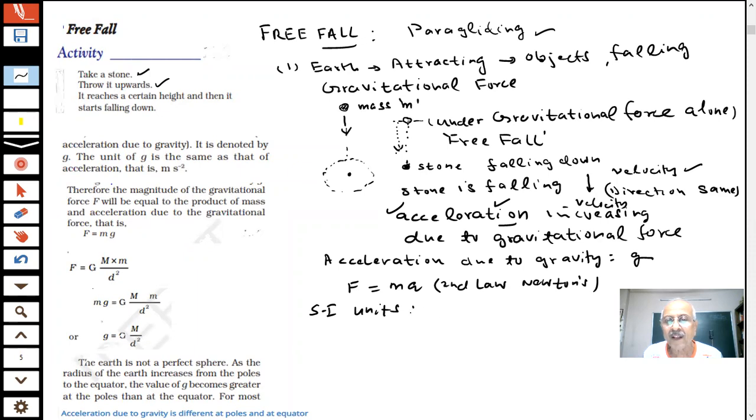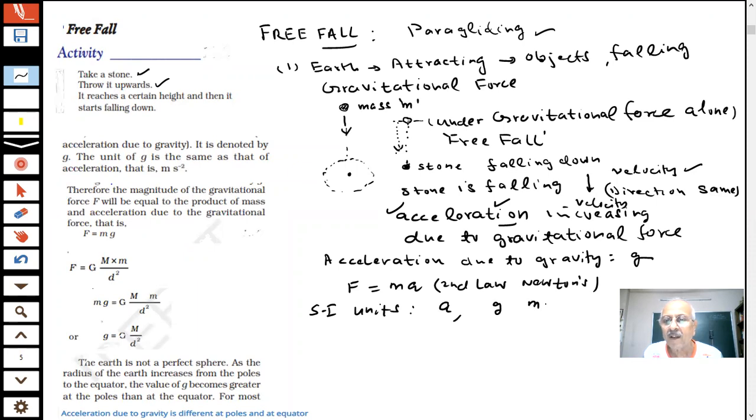Tell me, what are the units of acceleration? What are the units of a? The same will be the units of g.